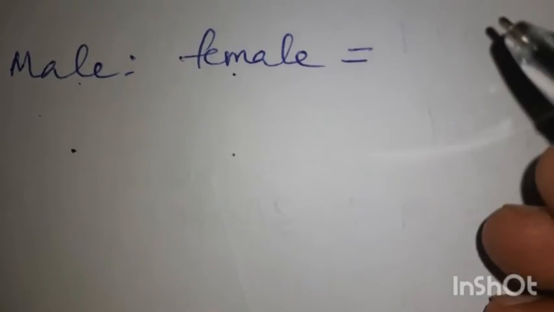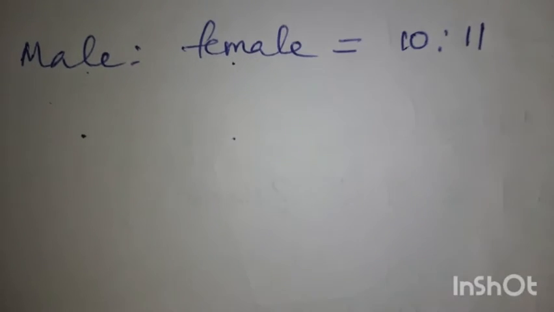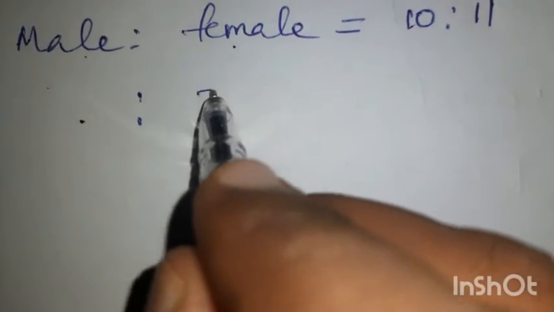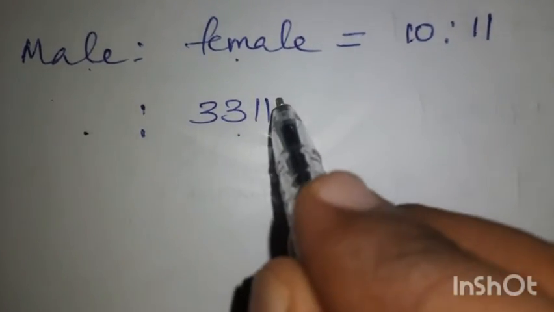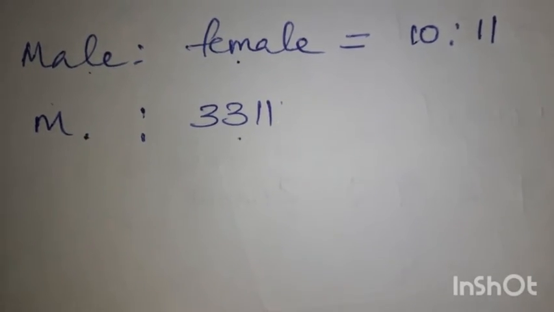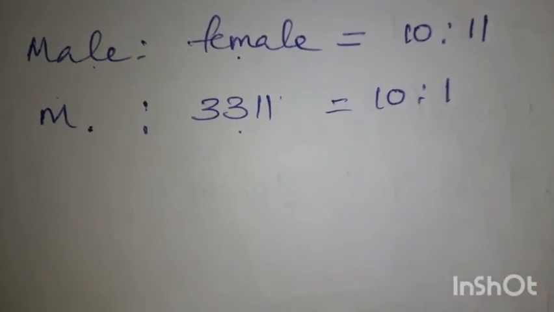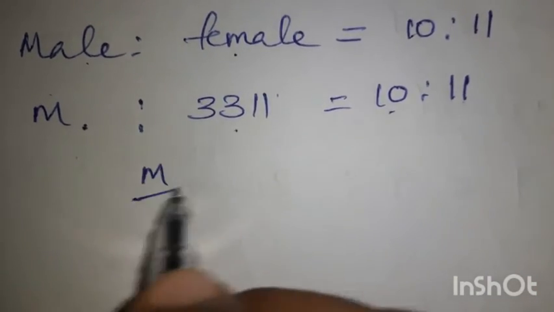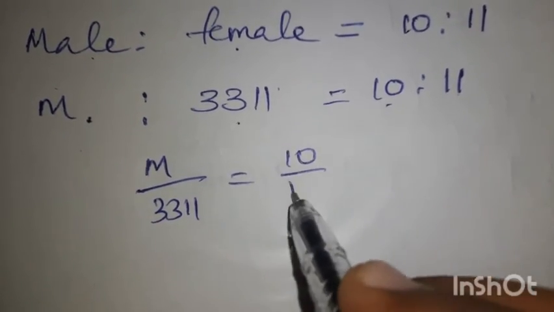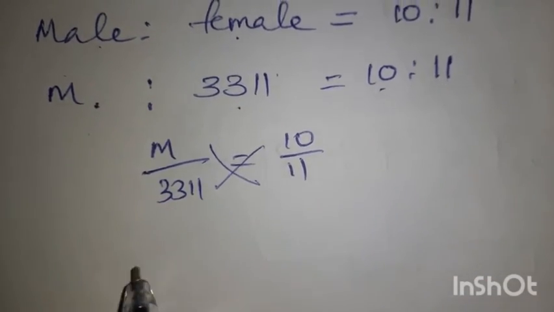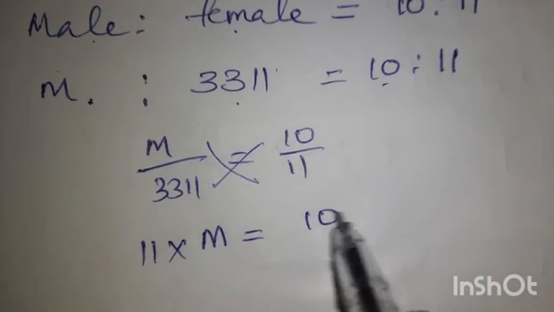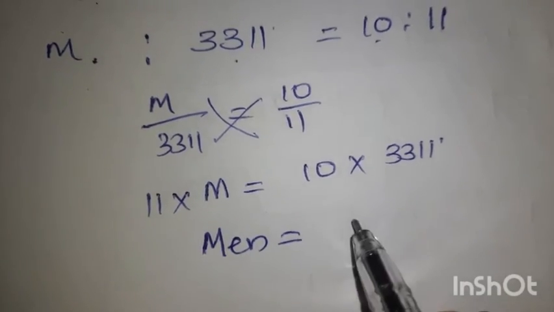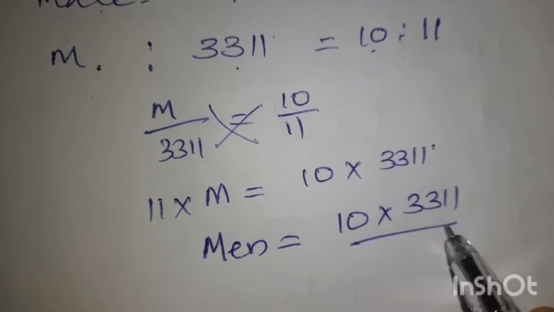So the male to female ratio is 10:11. And out of that, how many women or females are there? 3,311 females are there, but the number of men is not given, but the ratio is given. So out of that, this one you have to find out. So m divided by 3311 is equal to 10 by 11. Okay, so cross multiplied, 11 into m is equal to 10 into 3311. So the number of men is equal to 10 into 3311 by 11.